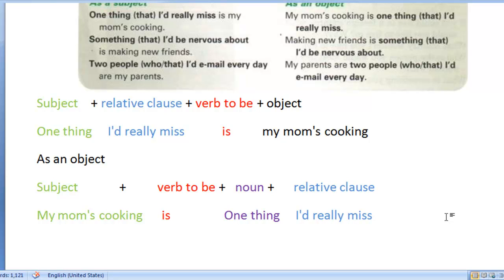And that's basically what happened. Just a couple of things changed. Number one, we had to change the object of our previous sentence to being the subject of our new sentence: my mom's cooking. And then that followed the verb to be. So the verb to be follows the subject. My mom's cooking is one thing I really miss.